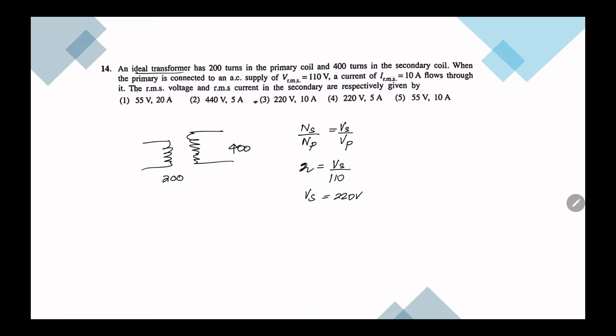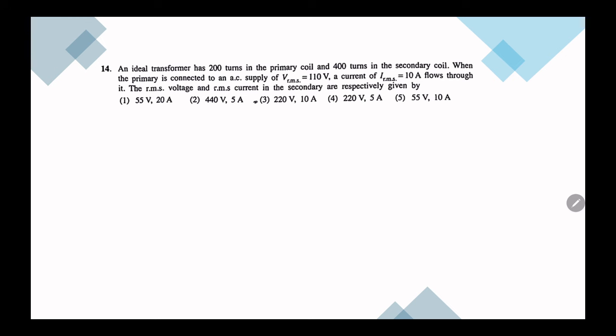We know that in a transformer, power is the one that is getting transmitted from one to the other. So the power in the first is Vp into Ip, which is equal to Vs into Is.